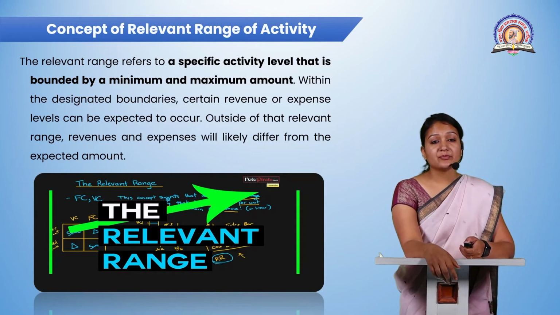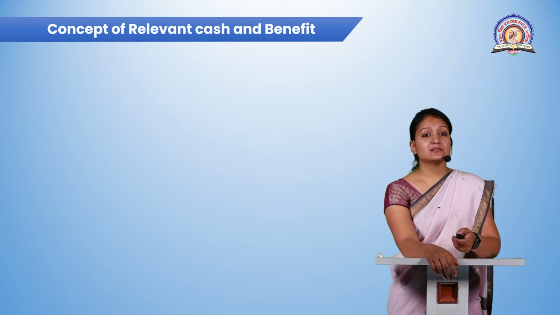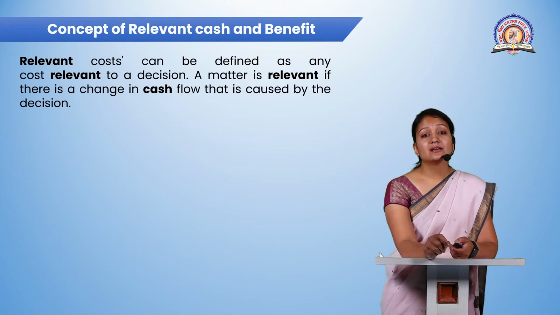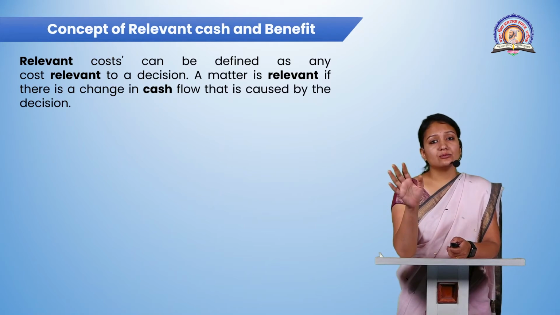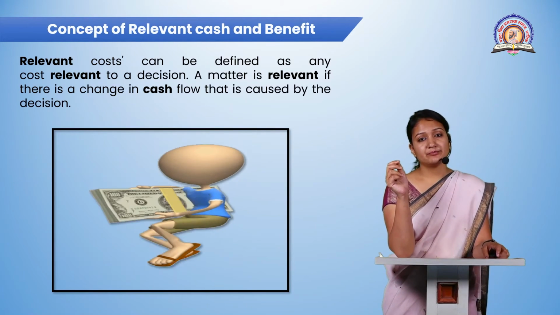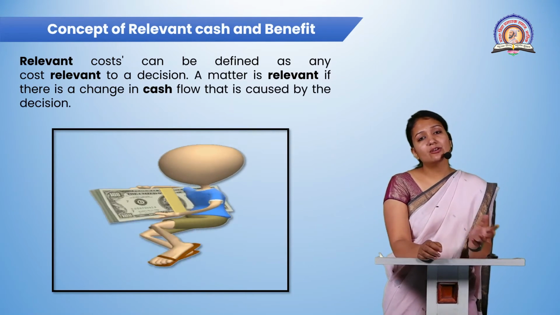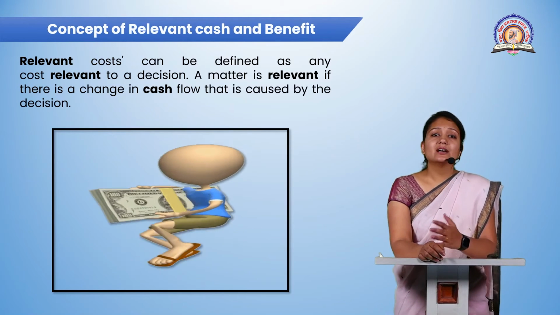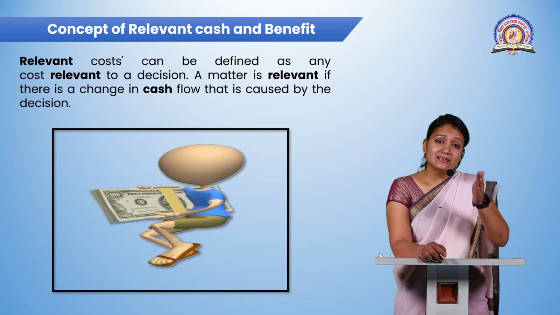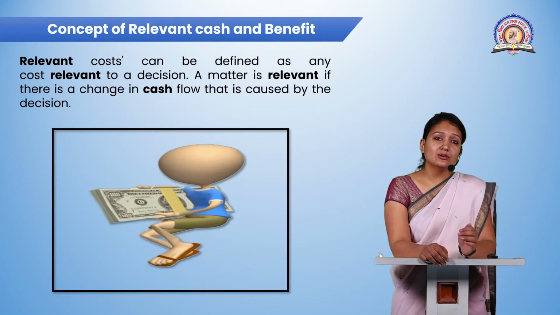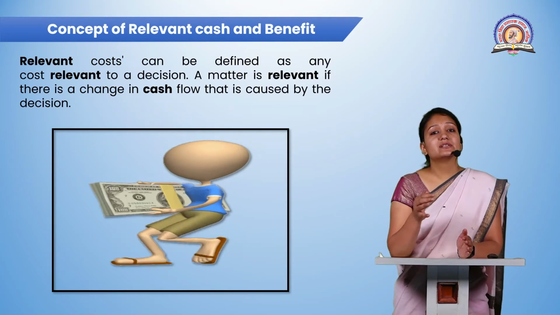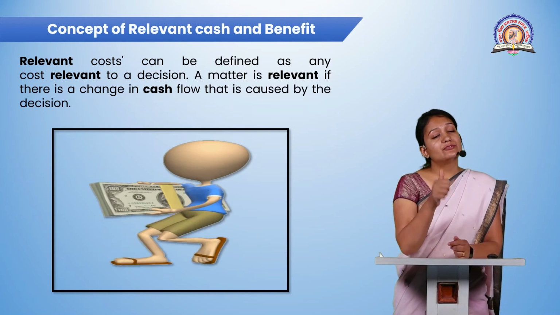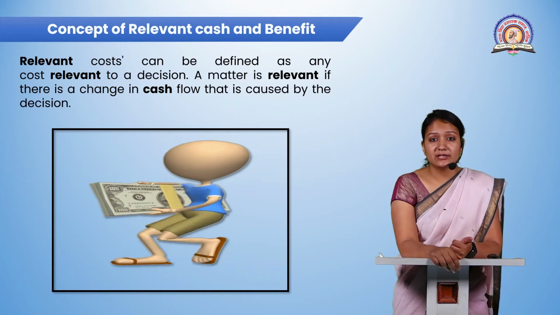Now, the next is relevant cash and benefit. Benefit, as you all know, means profit, because everyone wants a profit. Why are organizations in the market? Why are companies in the market? Are they there to make a loss? Obviously not. If a business is coming into the market, their very first goal is to earn a profit.